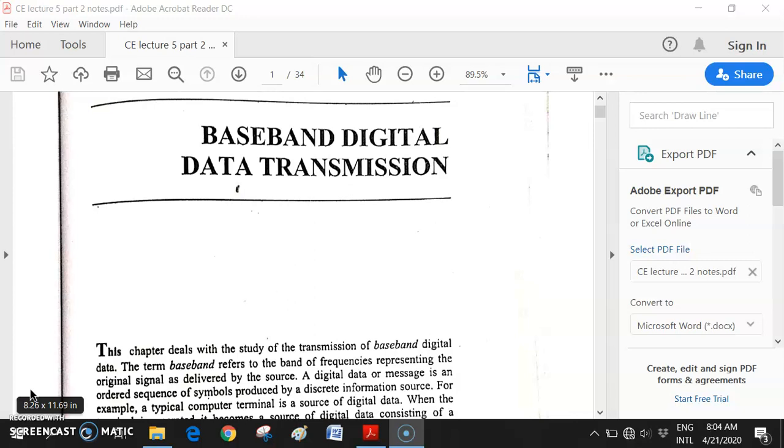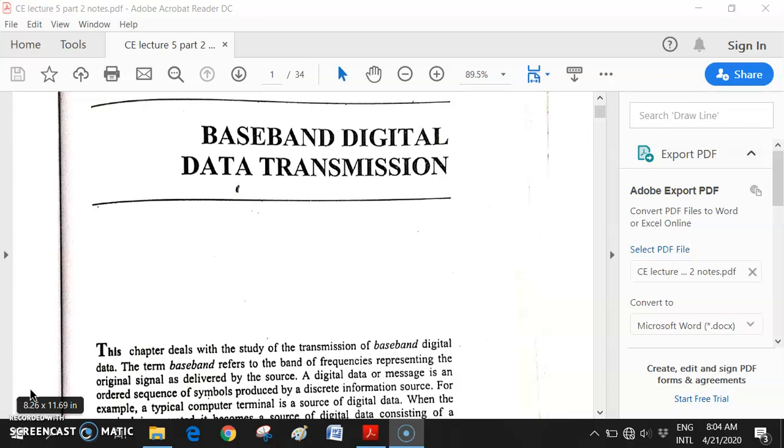The part before baseband digital data transmission is not clear to many people. That's why I went back into the 4 Zoom sessions I have already taken, and I have covered the entire syllabus before baseband digital data transmission in my 4 Zoom sessions.